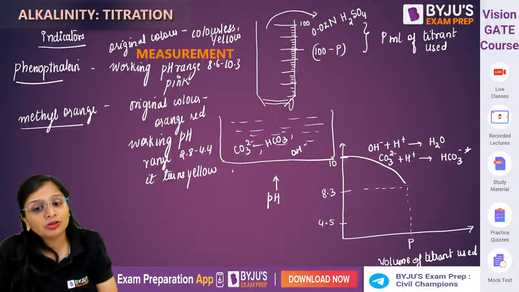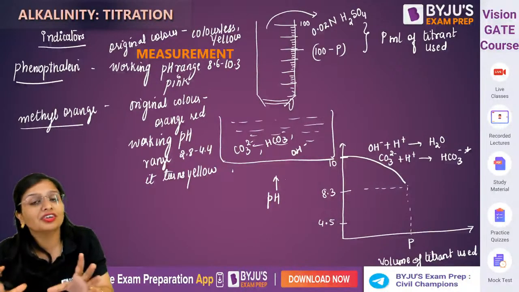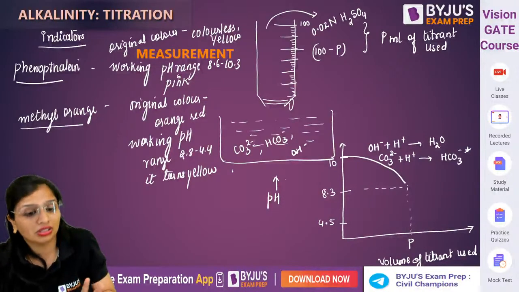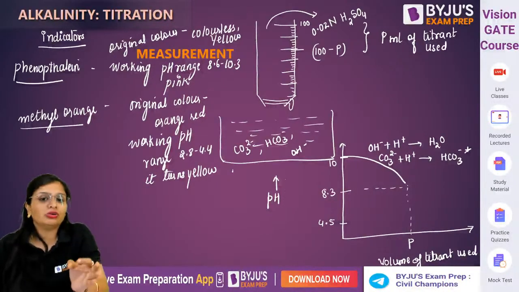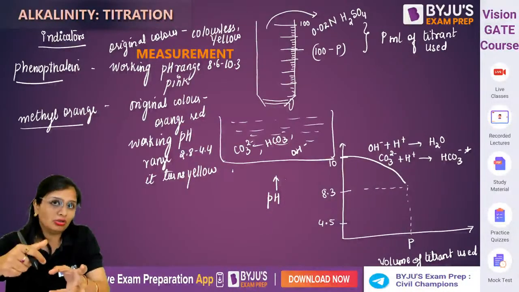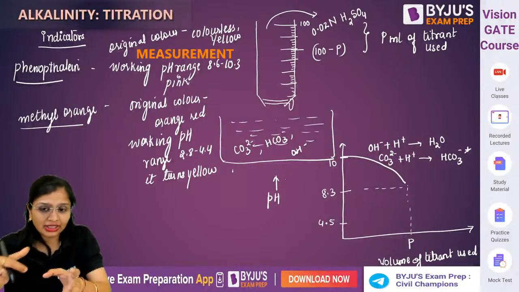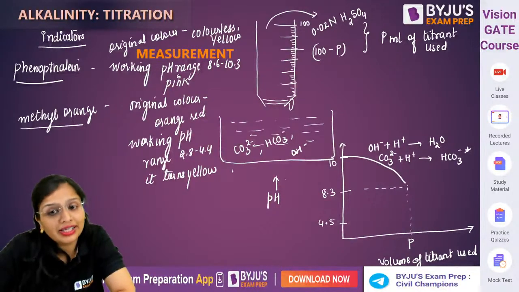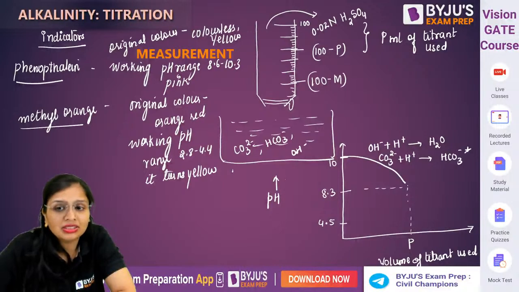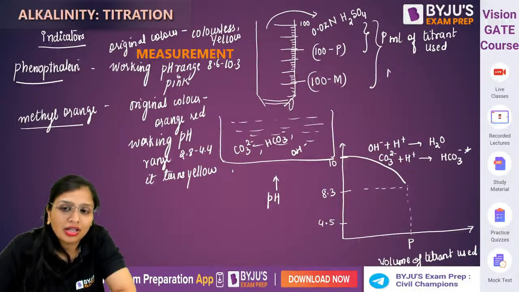And during this process, you will see that the color of the water sample has become yellow and colorless. The moment it becomes yellow and colorless, you will turn off the knob, correct? And you will do the reading. So let us suppose it comes to M. That means here P ml was used and here M ml of titrant is used.